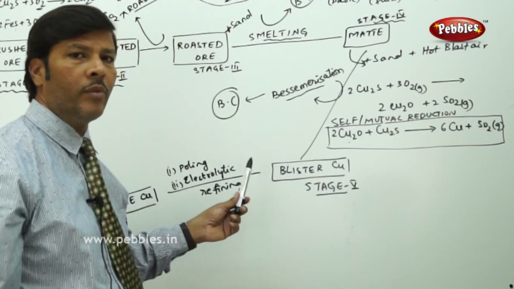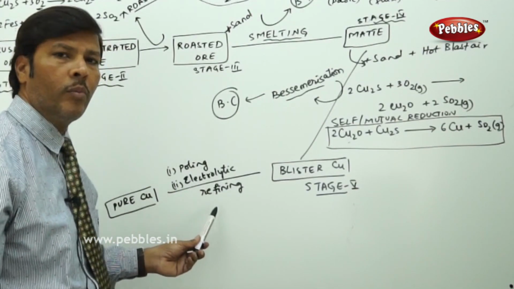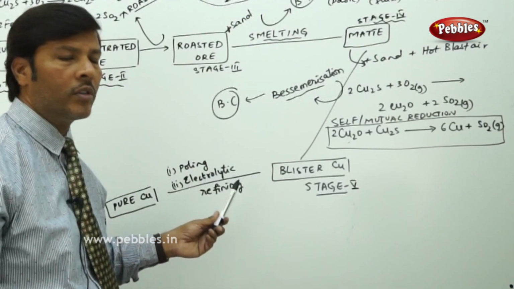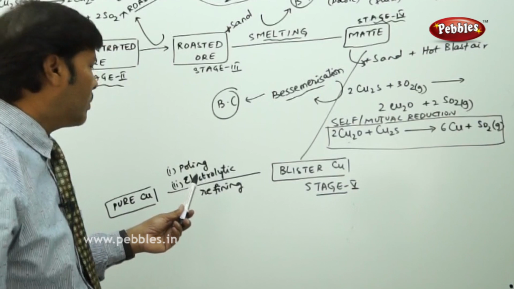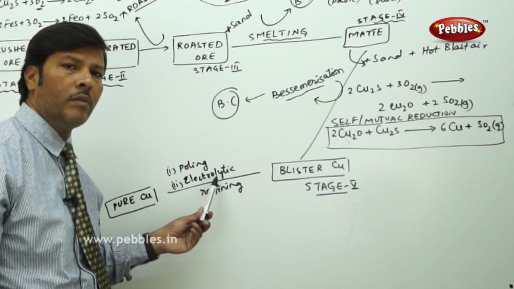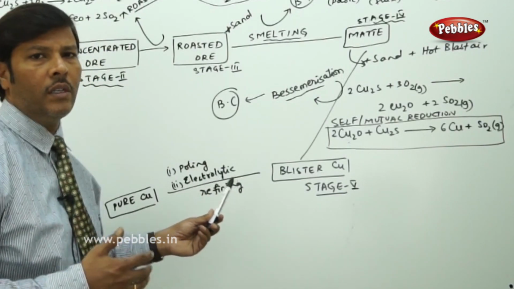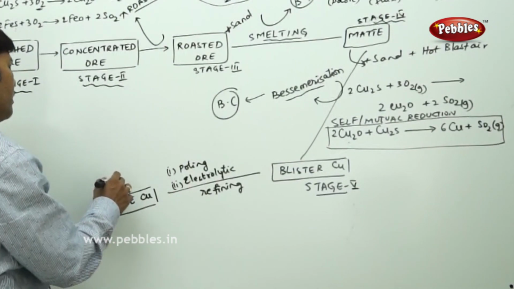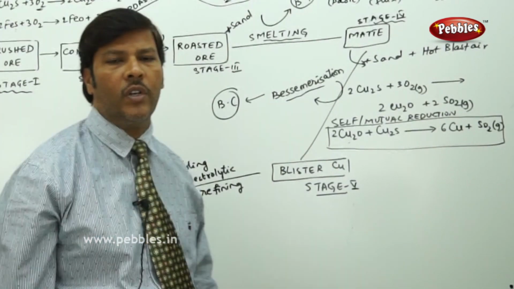But still, to get 100% purity in the metal, it is further subjected to poling and the electrolytic process through the process of refining. During the electrolytic process, we take 2 electrodes. One electrode acts as the anode and the other as the cathode. Any impurities become copper mud from the anode, and the pure copper deposits at the cathode electrode, and finally we get pure copper. This pure copper is almost 99.9% pure. So this is the copper extraction.